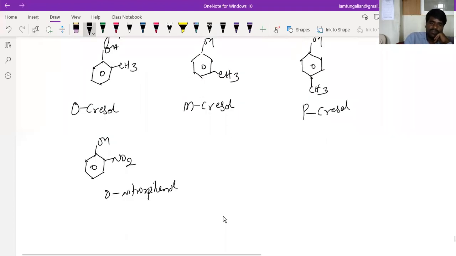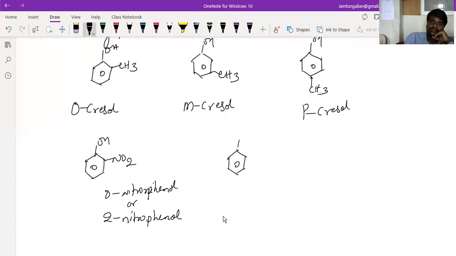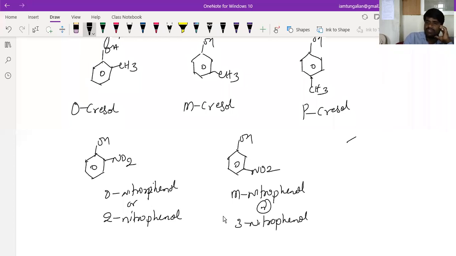As per IUPAC, you can call this 2-nitrophenol. And this is called meta-nitrophenol, or 3-nitrophenol. Both are the same. It doesn't make much difference.